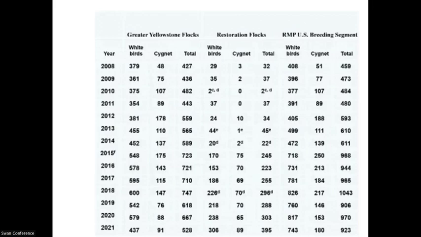Like I said, in 2015 we added the Flathead birds from that restoration project in Northwest Montana, and you can see they made a huge increase from 611 total birds to 968, and we've been up in that 900 range ever since. So those birds from the Flathead contribute a lot to the overall population of birds breeding in the U.S.